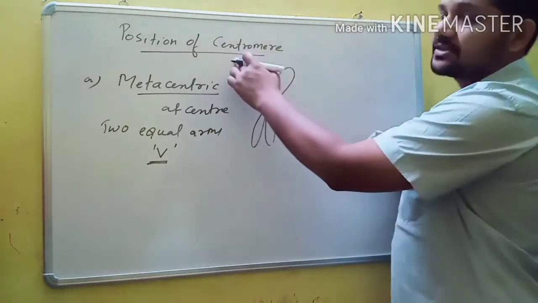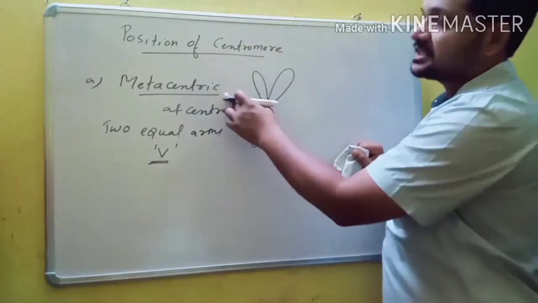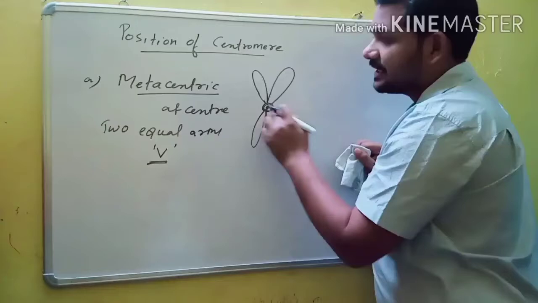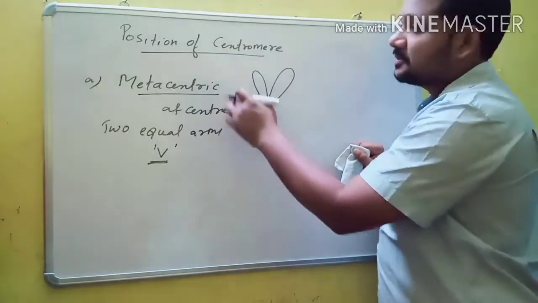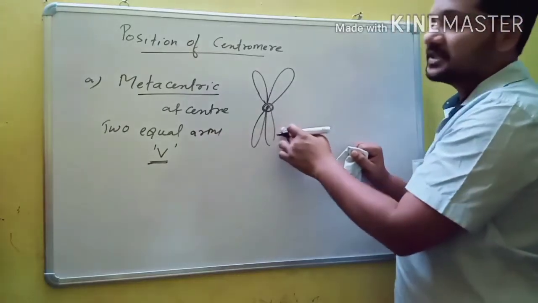Based on the position of the centromere, chromosomes are classified into four types. The first one is metacentric. In a metacentric chromosome, the centromere is located at the center of the chromosome. So a metacentric chromosome has two equal arms. The shape of the chromosome is V-shape.